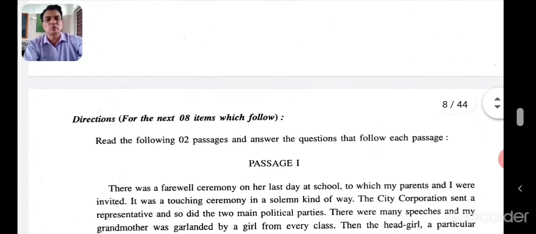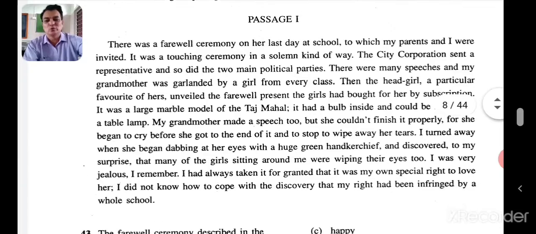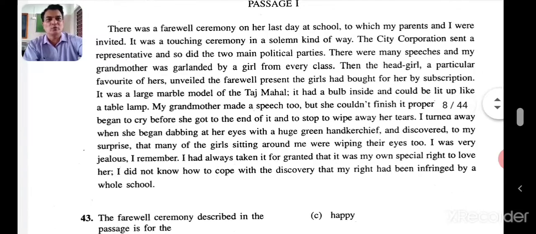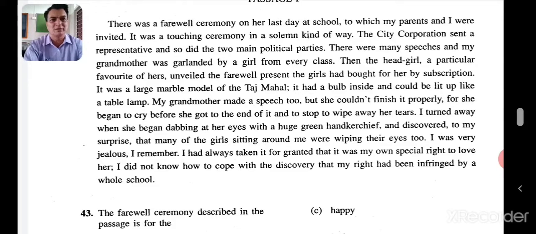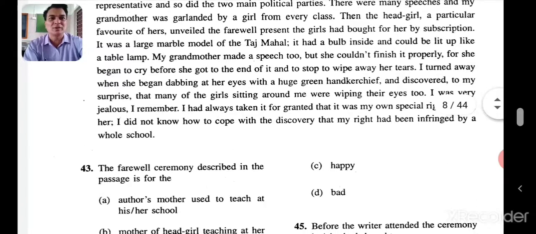And right. Now let's go to the 43rd one. Passage 1. So less time. Don't worry. We'll try to complete this. There was a farewell ceremony, first passage, on a last day at school to which my parents and I were invited. It was a touching ceremony in a solemn kind of way. So, farewell ceremony. The city corporation sent a representative, and so did the two main political parties. So there were many speeches, and my grandmother was garlanded by a girl from every class. Grandmother. Let's see here. Then the head girl, a particular favorite of hers, unveiled the farewell present the girls had bought for her by subscription.